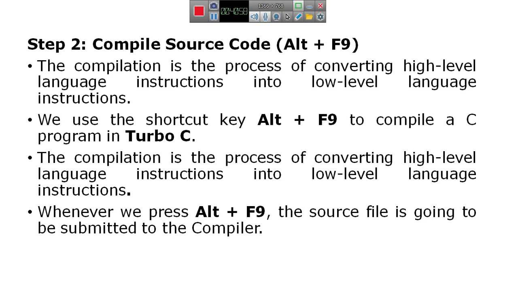In this stage, the object file is created, for example test.obj. The compilation is the process of converting high-level language instructions into low-level language instructions. We use the shortcut key Alt plus F9 to compile a C program in Turbo C. Whenever we press Alt plus F9, the source file is going to be submitted to the computer.